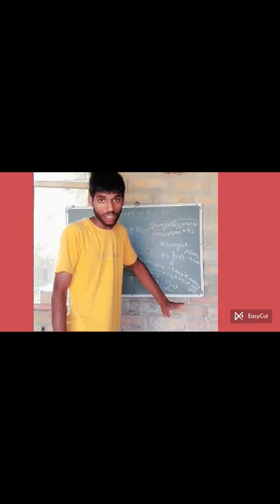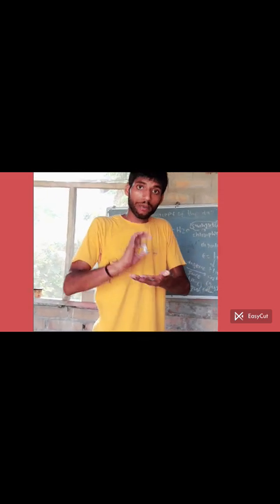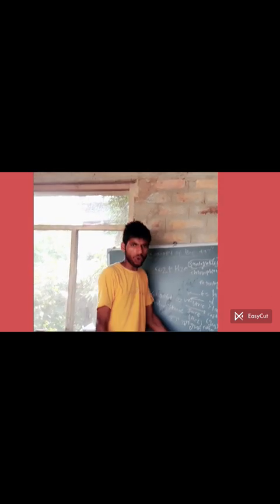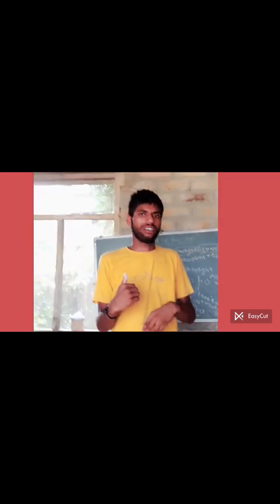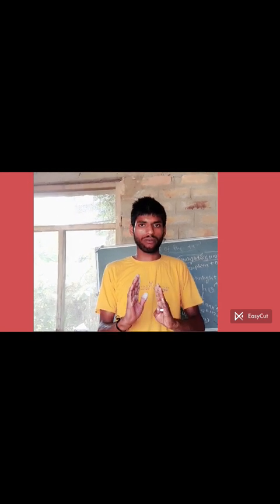According to Le Chatelier's principle, if a reaction is exothermic, we should decrease the temperature. But in summer the temperature is increased by 10 degrees Celsius, so the reaction goes in the backward direction. So I can say that in summer season the digestion process is not as efficient as in winter season. This is the end point of my topic.